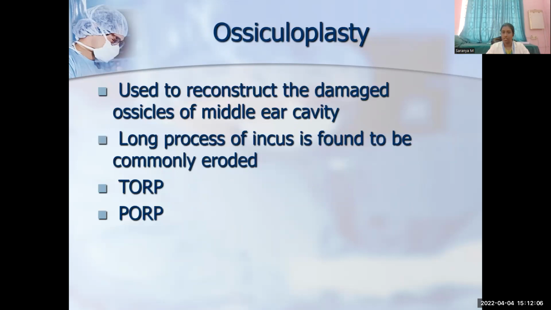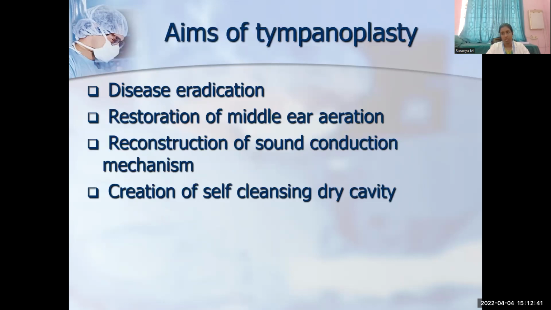Ossiculoplasty is used to reconstruct the damaged ossicles of the middle ear cavity. As I said, the long process of incus is usually found to be commonly eroded, especially in cases of cholesteatoma or middle ear polyp, etc. And here in ossiculoplasty, we will do type 3 tympanoplasty mainly, and the diseased ossicle can be removed and replaced with a prosthesis, which is TORP or PORP, that is, total or partial ossicular replacement prosthesis. You can also use an autograft, that is cartilage, which can be reshaped and used for reconstruction of ossicles.